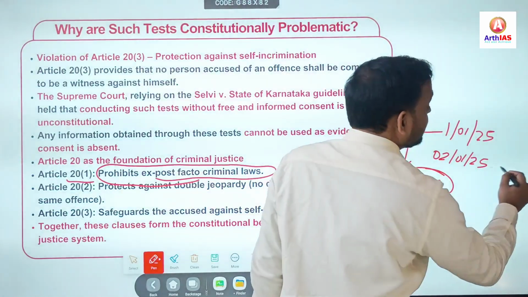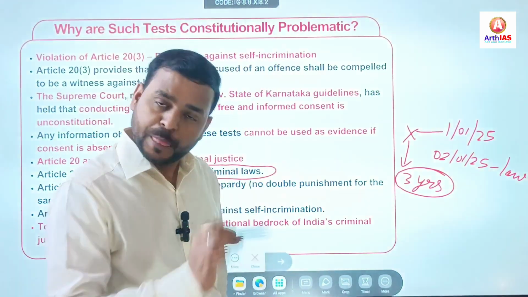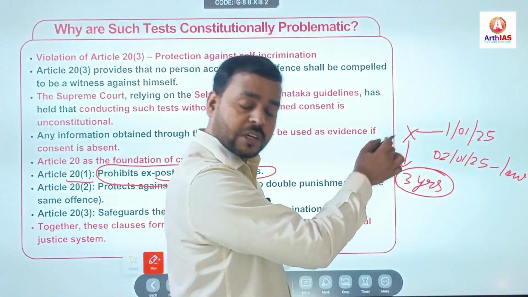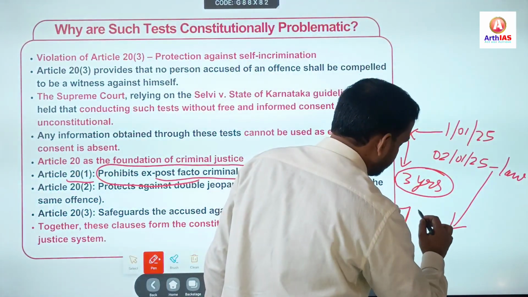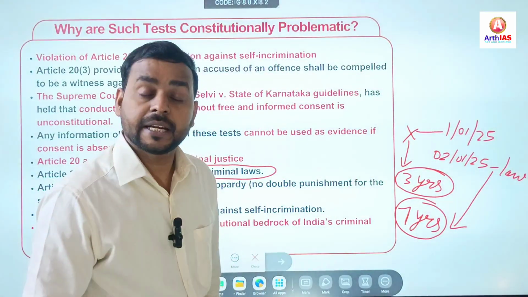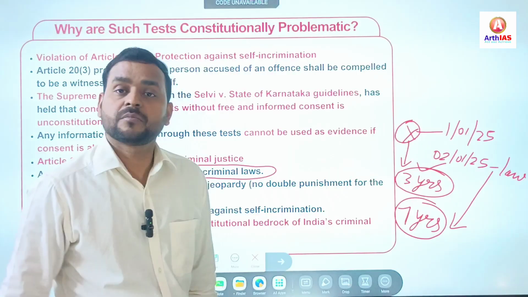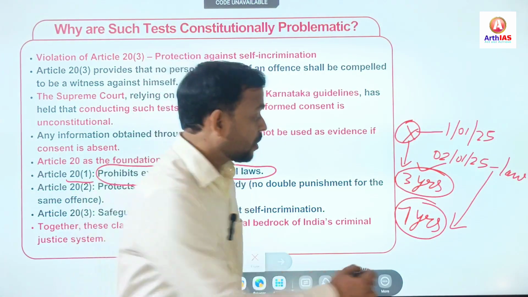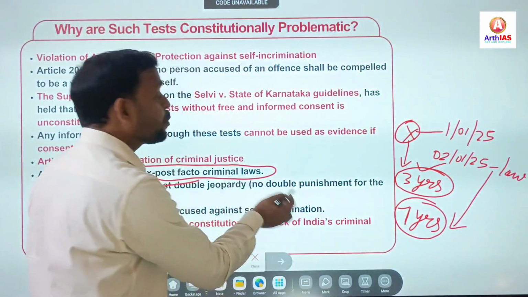2025, the government brought a law, and for the same punishment, for the same crime, the punishment has now been increased to 7 years. But X will get only 3 years of punishment, meaning 3 years of imprisonment, not 7 years of imprisonment. That is the simple meaning of ex post facto law.